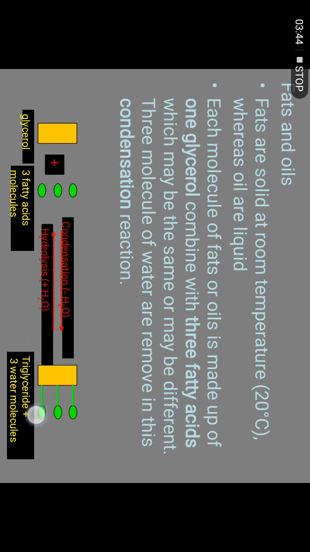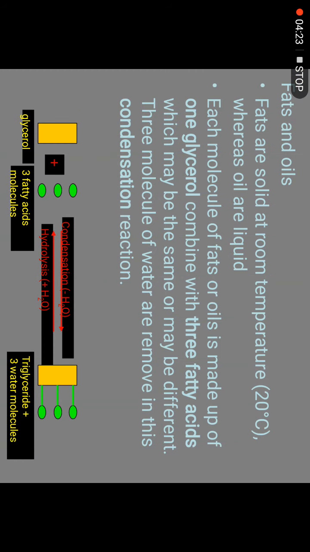So what are the monomers made of? These monomers are a bit different. Before this we learned carbohydrates. The monomer is monosaccharide. When we say monosaccharide, it's only carbon, hydrogen, and oxygen, and from the monosaccharide it forms a polymer. But when we talk about triglyceride, the triglyceride itself is formed from glycerol and fatty acid. Fatty acid you can see here. Glycerol is represented with the rectangle, and fatty acid with the oval.